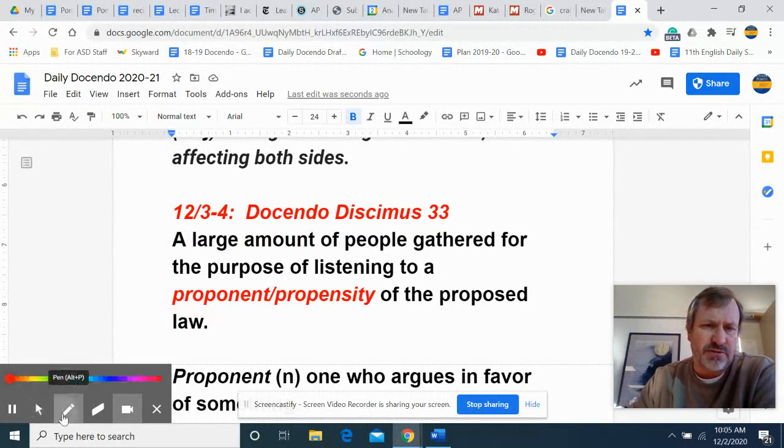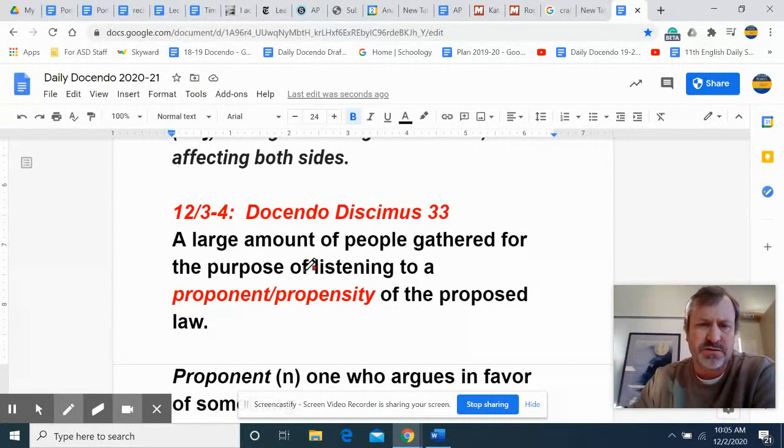All right, let's look at our sentence here. We have a large amount of people gathered for the purpose of listening to a proponent of the proposed law. And then the other word is propensity. Well, look at this word, amount. Might seem correct. But when you talk about people or things that you can count individually, you don't say a large amount. You say a large number. And of course, you don't use the symbol, but we'll just use the symbol here. A large number of people.